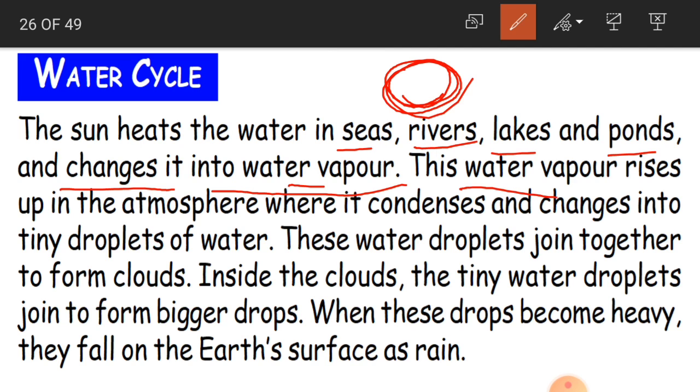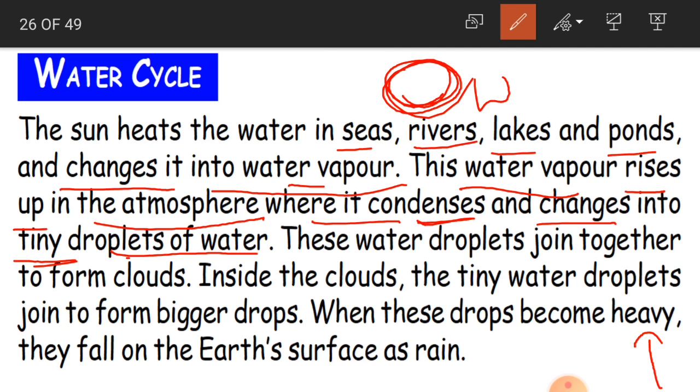And this water vapor rises up in the atmosphere, where it condenses and changes into tiny droplets of water.